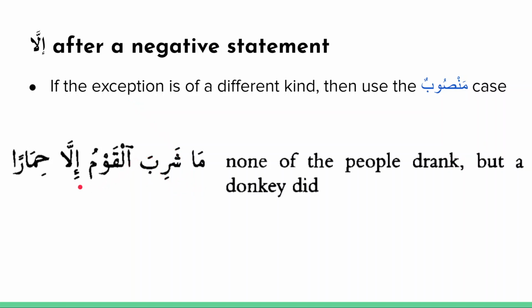ما شرب القوم إلا حمارا. Okay, the people did not drink. Okay, so the people did not drink except for a donkey. Now you can't really say except in English because a donkey is not part of the people. Okay, it's more like saying none of the people drank, but a donkey did. It's just a more concise version of saying that. And because himar is not logically part of qawm, you have to use the mansub case to indicate that it's of a different kind altogether. So ma sharib al qawmu illa himaran, none of the people drank, but a donkey did.